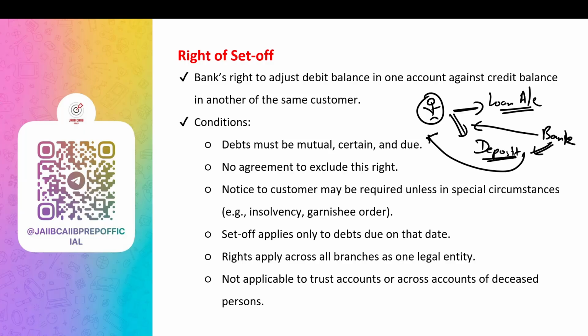If you have two accounts in the same bank, one loan account and one deposit account, the bank can use the deposit account to reduce this loan.